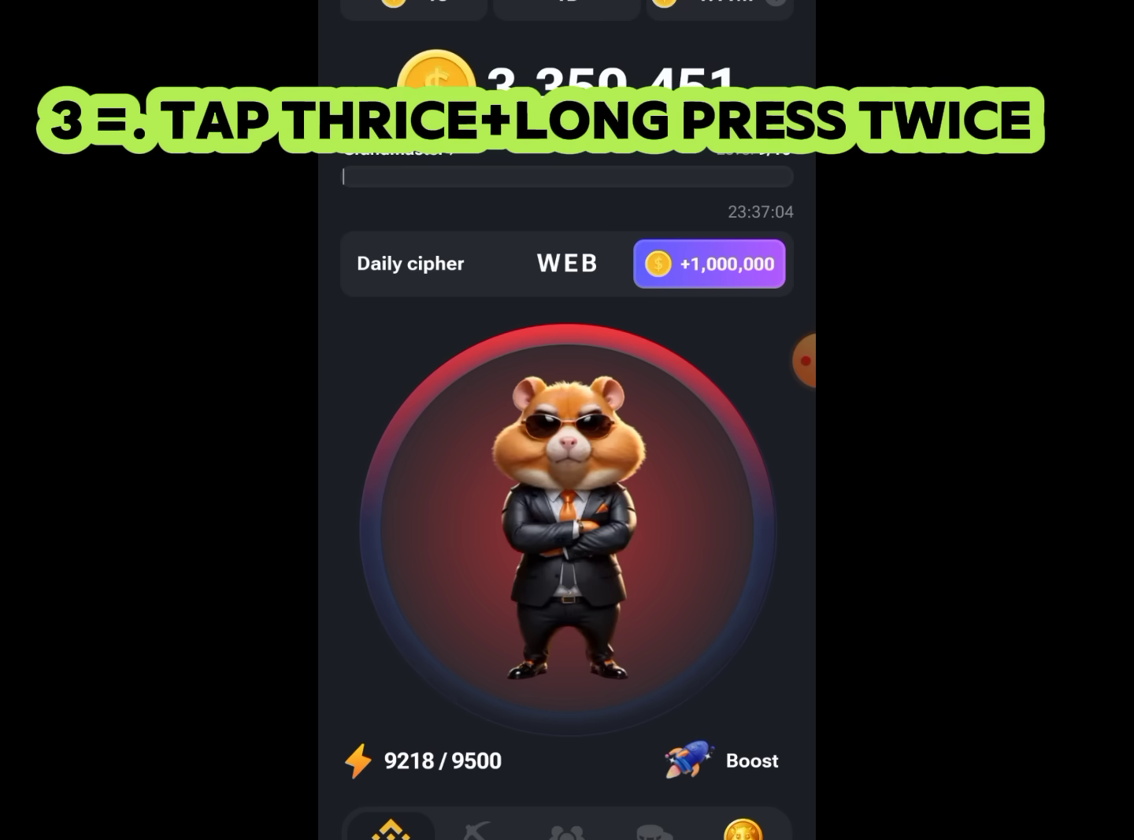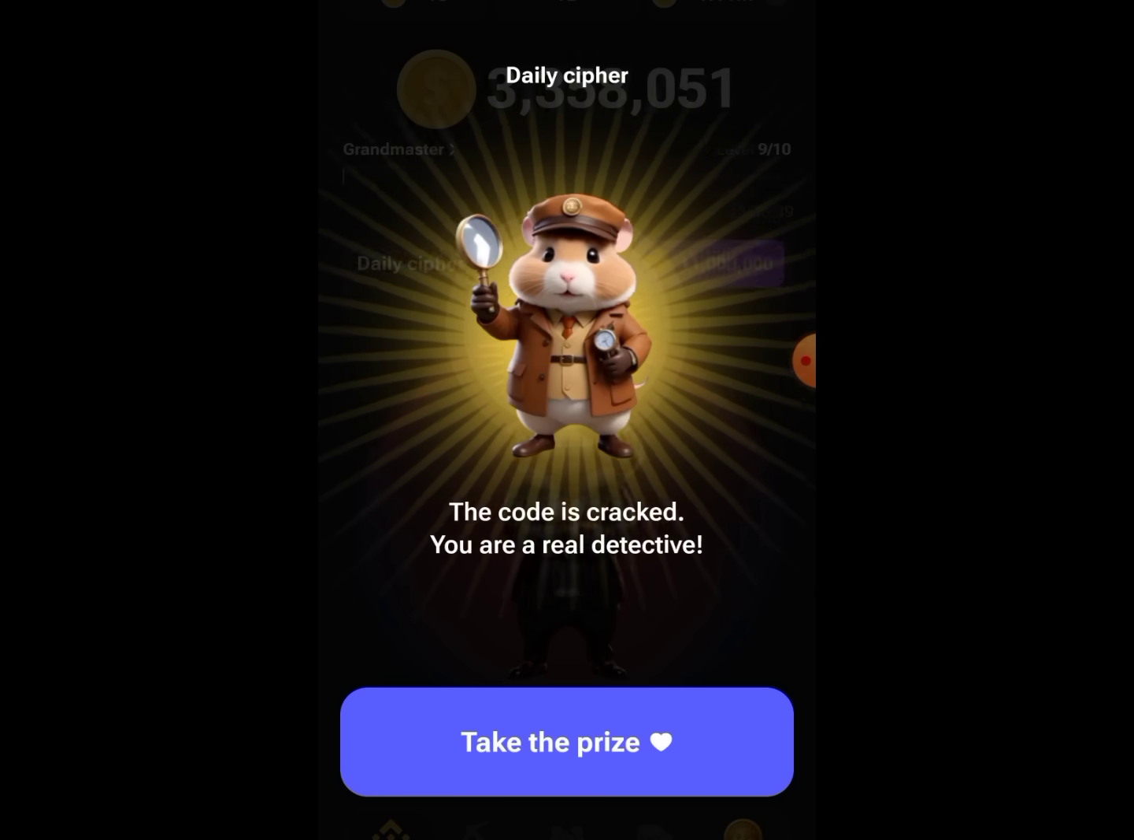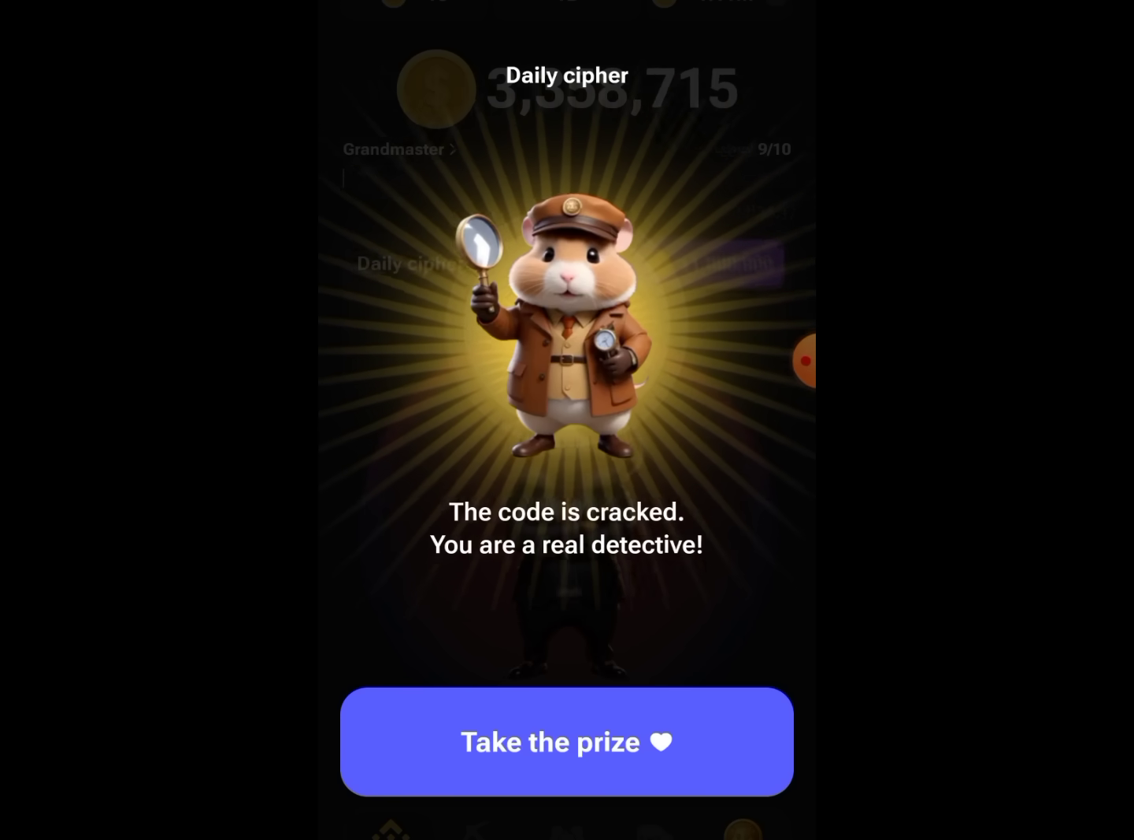3, you do 3 dots, that means you tap 3 times, then long press twice. So 1, 2, 3, then long press twice. So we got it correctly. Then you take your prize.